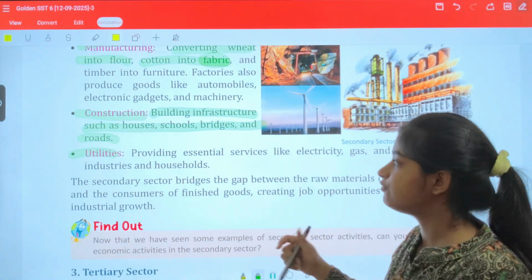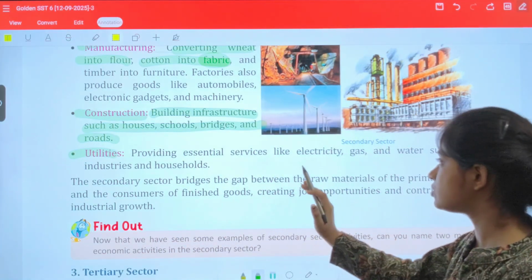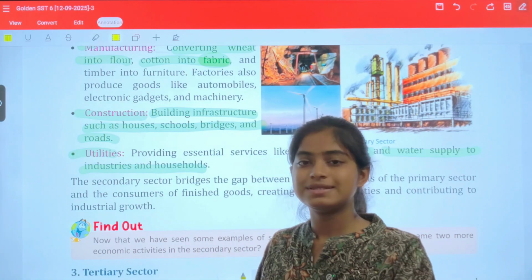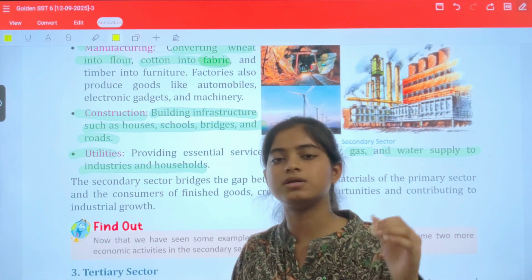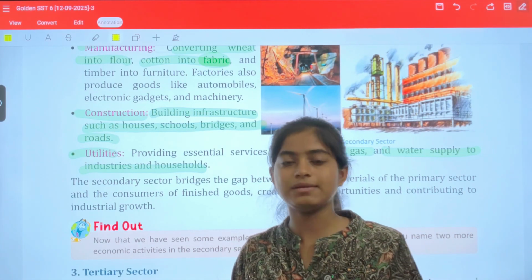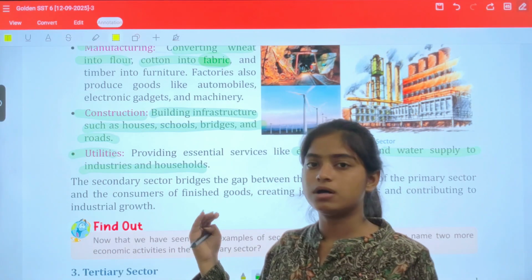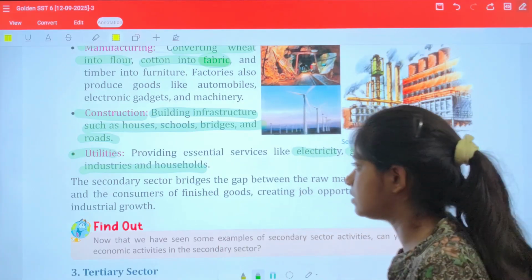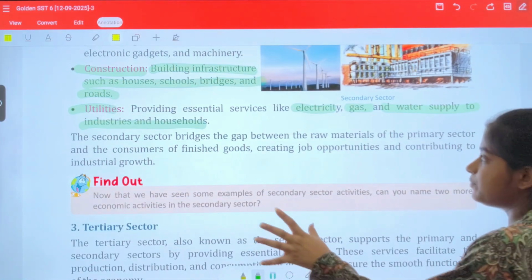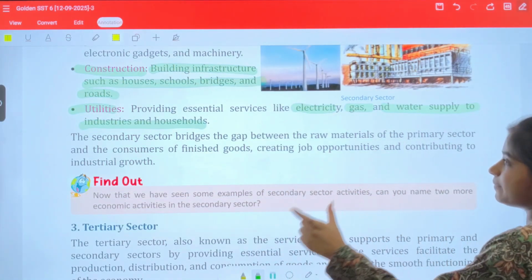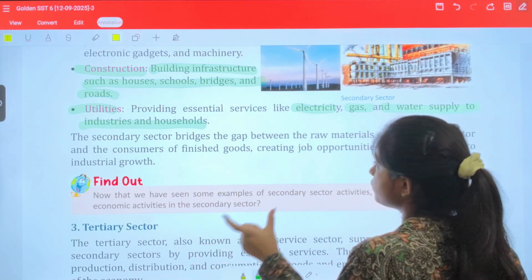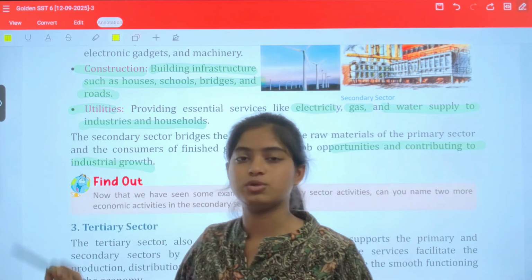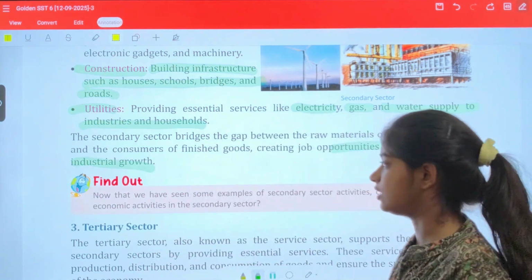Next, we have utilities, providing essential services like electricity, gas, and water supply to industries and households. This is also important. When you have resources, that again involves the primary sector, and to make them more valuable, the secondary sector is equally important. So the secondary sector bridges the gap between the raw material from the primary sector and the consumer of the finished product, creating job opportunities and contributing to industrial growth. These are very important things which you are studying.